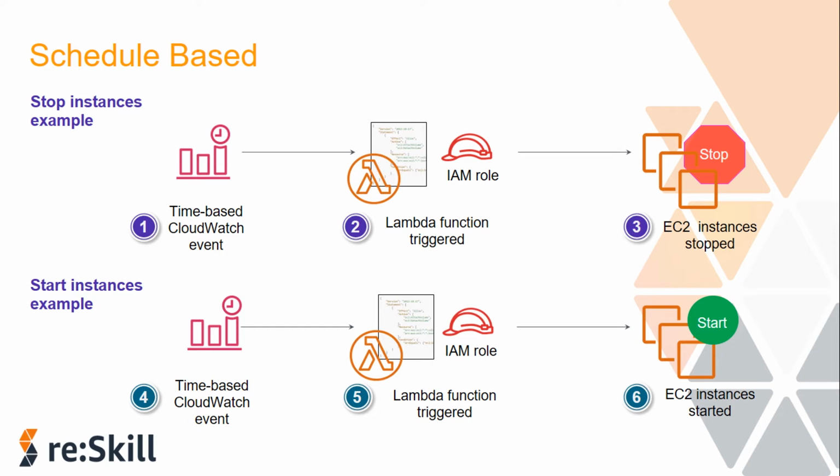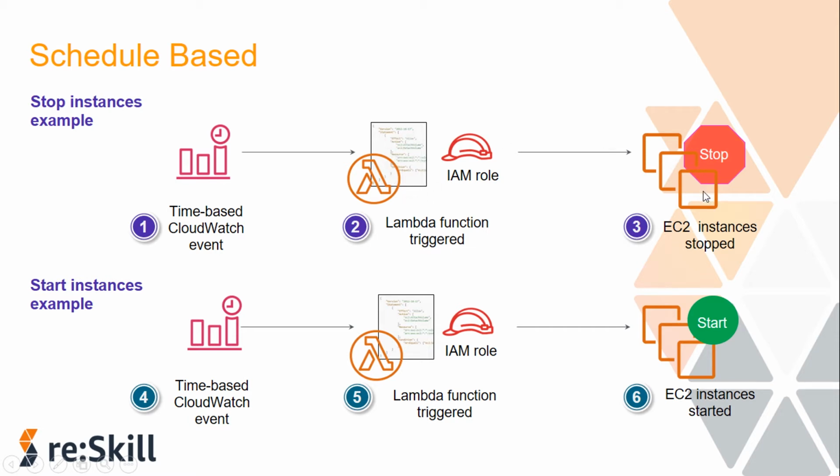So here is what will happen in all of these steps that you can see on the slide. A CloudWatch event will be scheduled to run a Lambda function to stop your EC2 instances at, for example, 10 p.m. every night. Okay, you have created a CloudWatch event which will trigger the Lambda function at 10 p.m. Then the Lambda function is triggered and runs with the appropriate IAM role that gives the function the permission to stop the EC2 instances. Then the EC2 instances enter the stopped state because this Lambda contained the code to stop the EC2 instances.